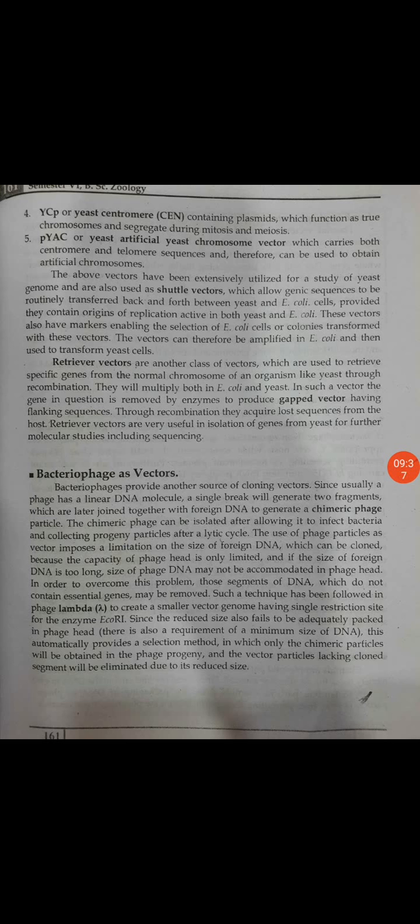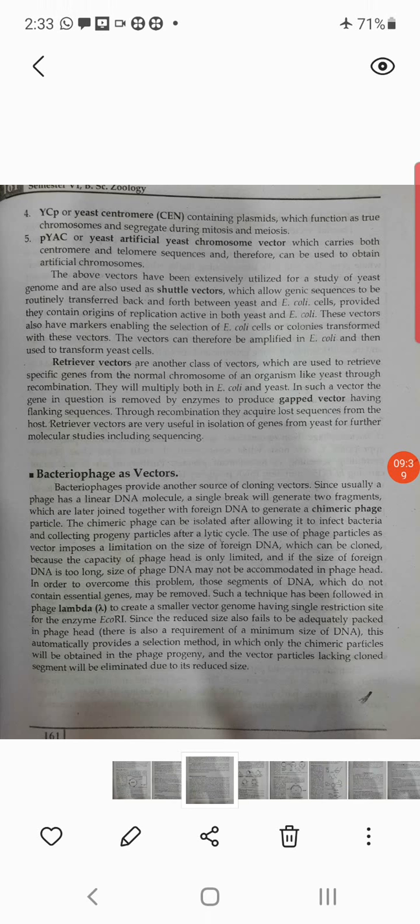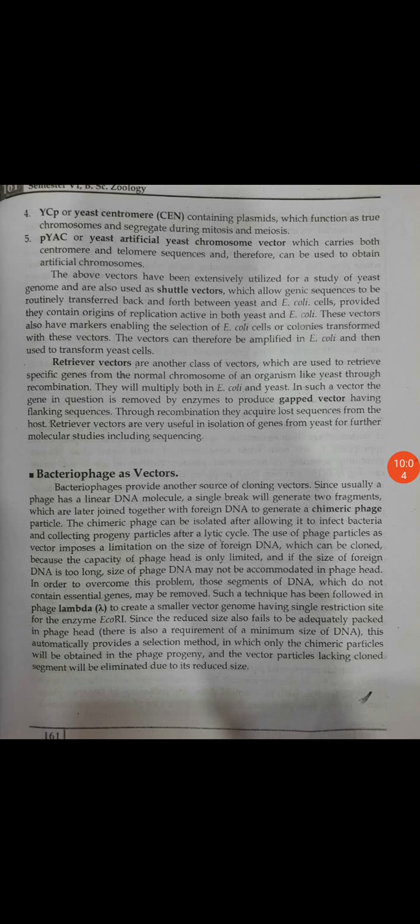That particular construct is called a chimeric phage. Now the name of that is the lambda phage, lambda, used to create a smaller vector genome having a single restriction site for the enzyme in E. coli. So bacteriophage as a vector means they carry the gene of interest and then introduce it. When the bacterial DNA divides inside the bacteria, the gene gets multiplied.